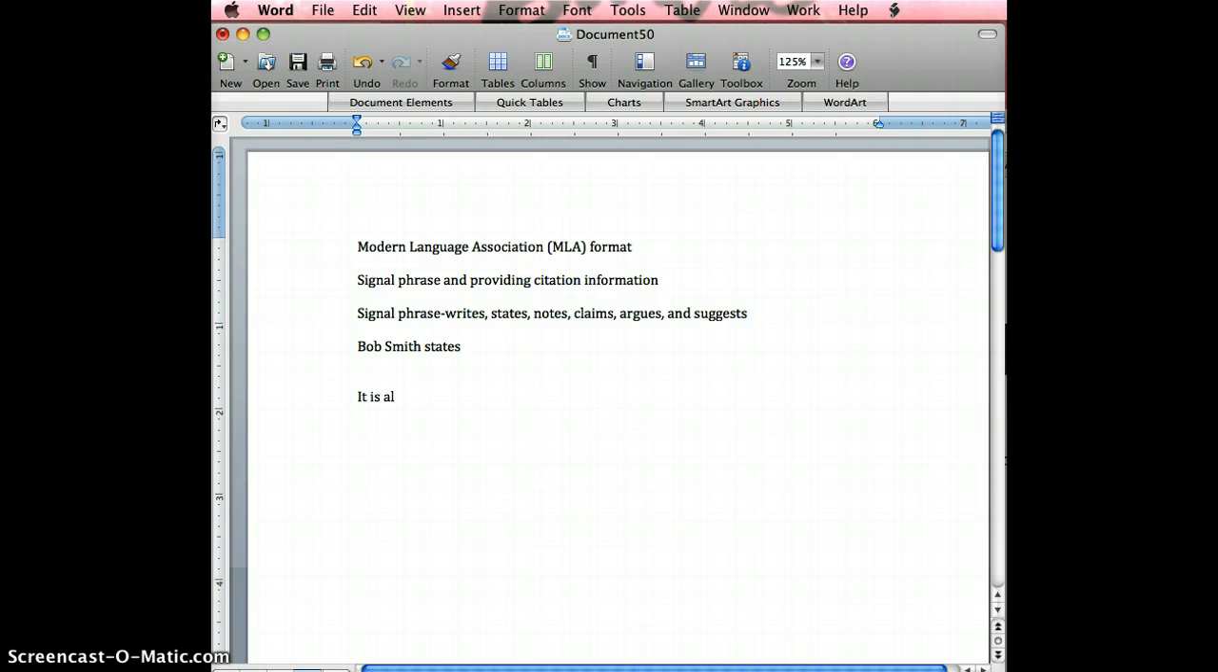It is also necessary to state the author, or, if there is no author, the title of the source, and page numbers if the source has fixed pagination. Here are the two methods. The first method